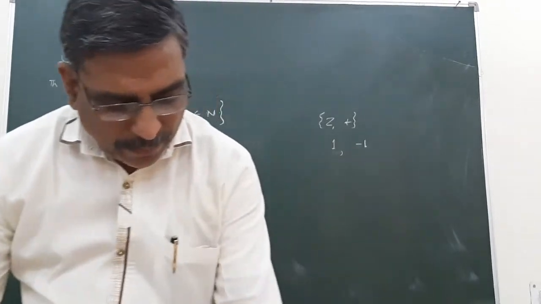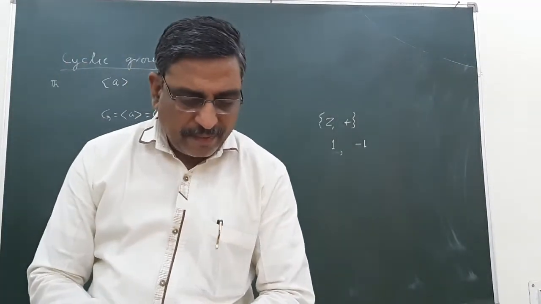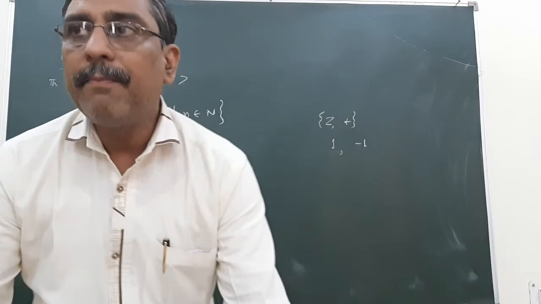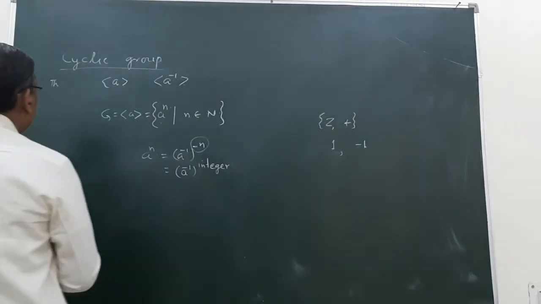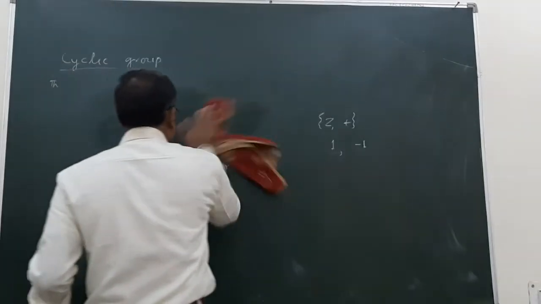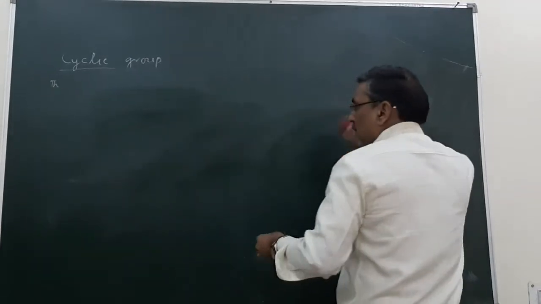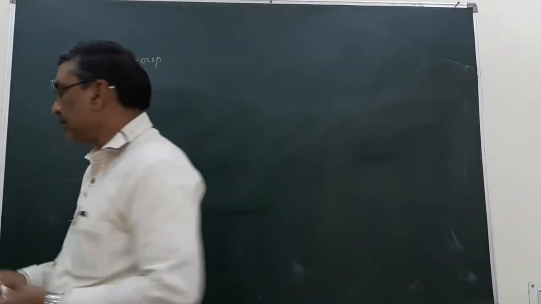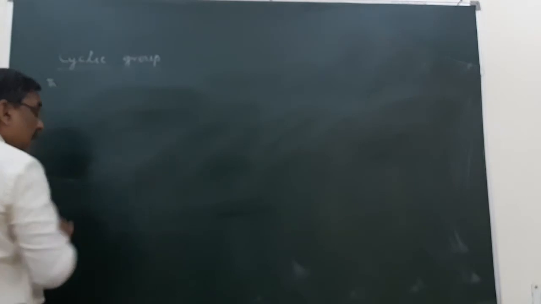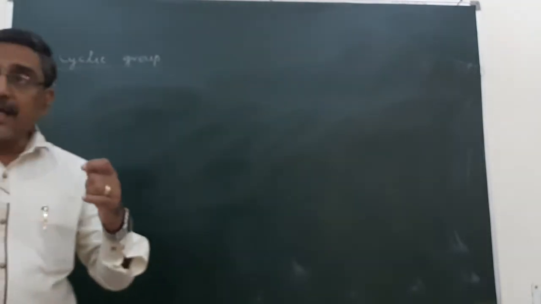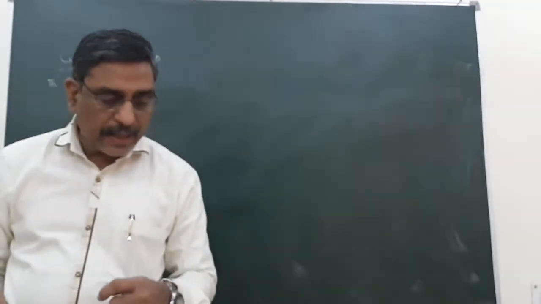Now, second property: every cyclic group is abelian.